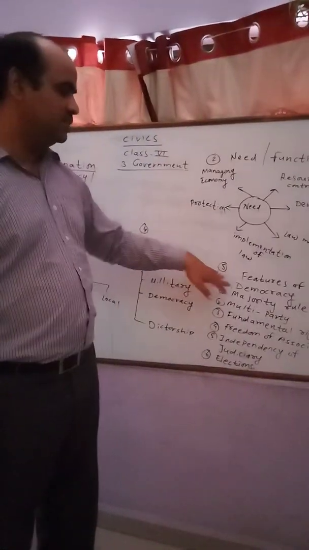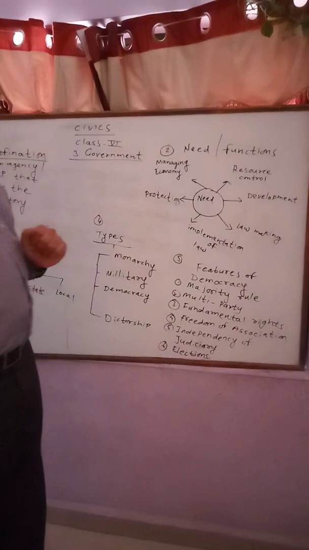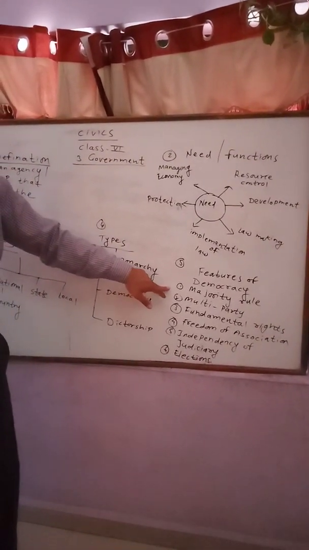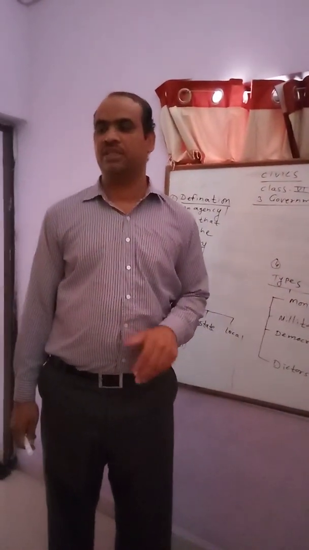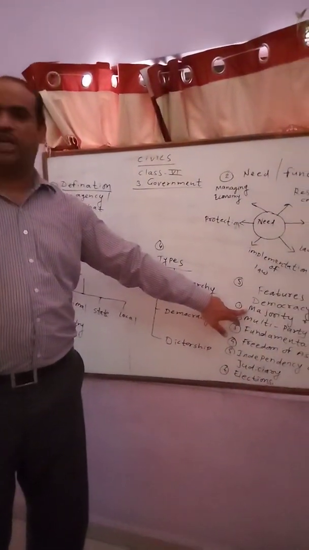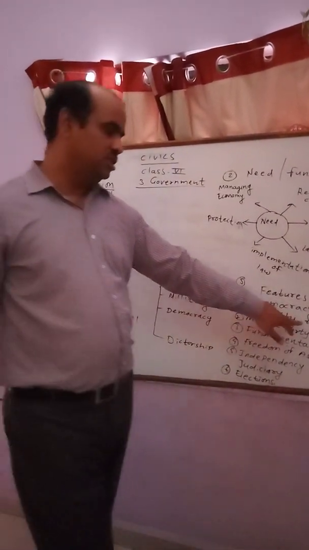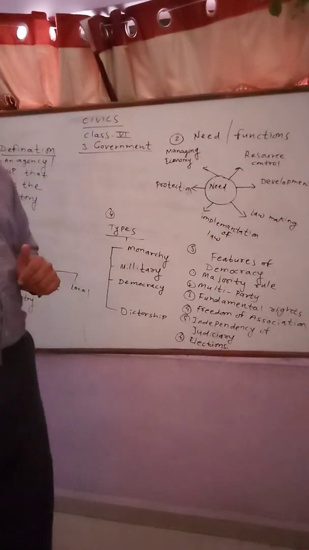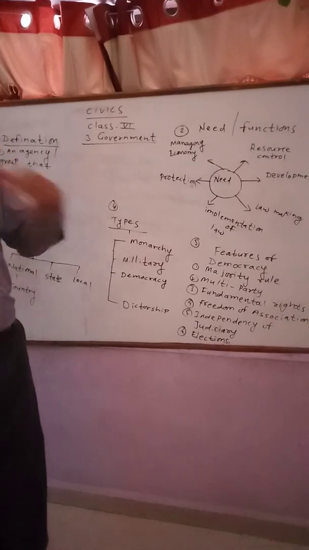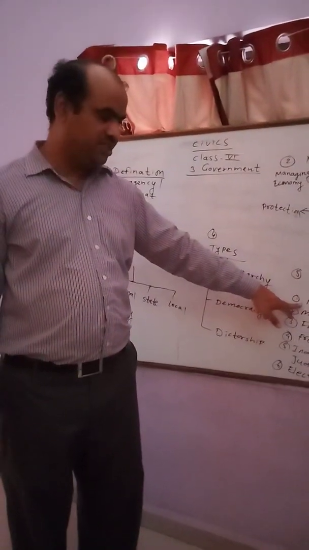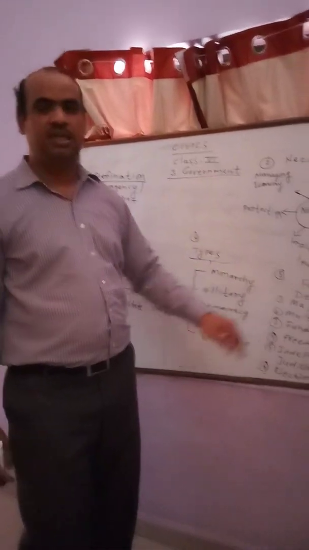And the last point is features of democracy. In features, we'll see one by one. The first feature is majority rule. In India especially, the political party that secures more and more votes becomes the majority party, and it rules the country. That is majority rule. What we can say, the majority rules. Now we have the government which is in the majority, like in India at the national level we have BJP and its alliance, that is NDA.